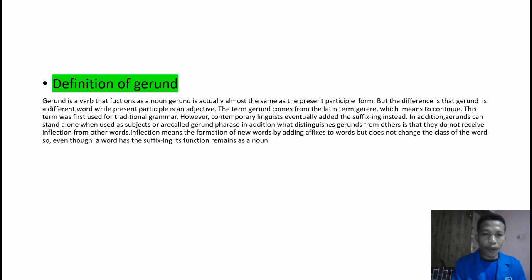Inflection means the formation of new words by adding affixes to words, but does not change the class of the word. So even though a word has the suffix -ing, its function remains as a noun.